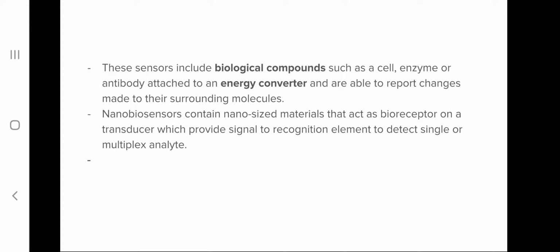And these nanobiosensors are small sized or nano sized materials, and they provide signals to recognize particular elements, and they can be used to recognize either a single analyte or more than one analyte. These nanosensors can be used to analyze either a single analyte or more than one analyte. So let's see what is the structure of a nanobiosensor in detail.